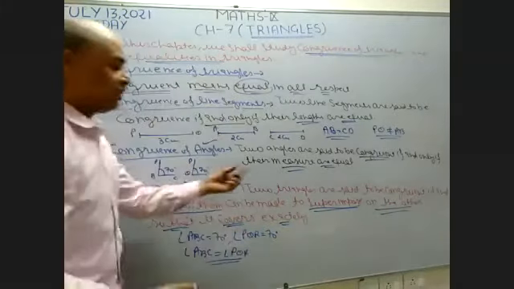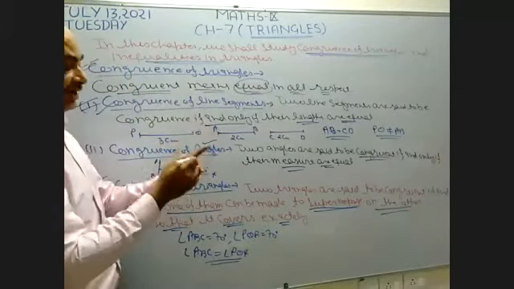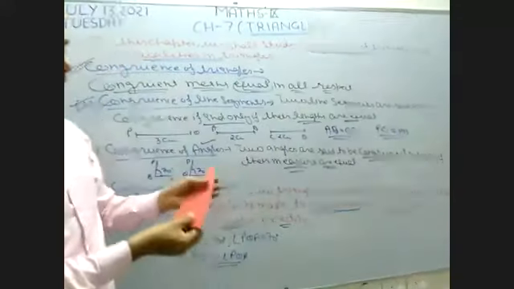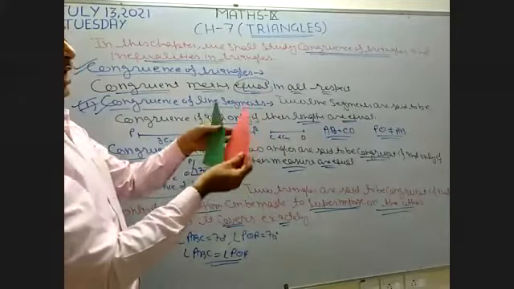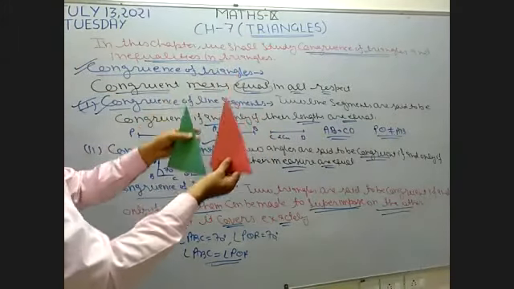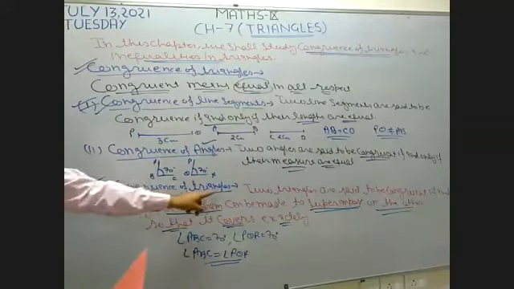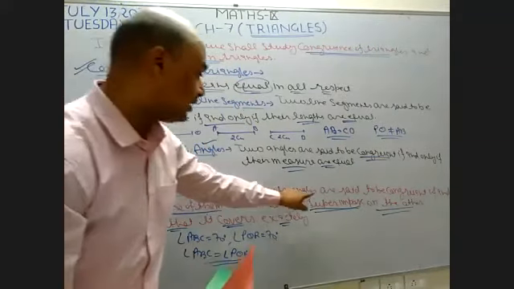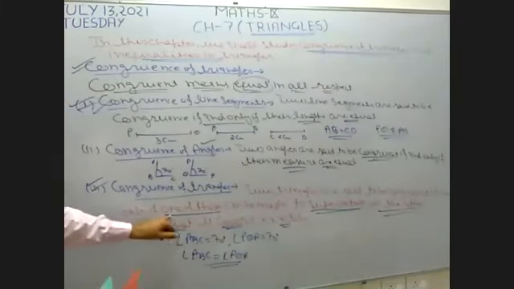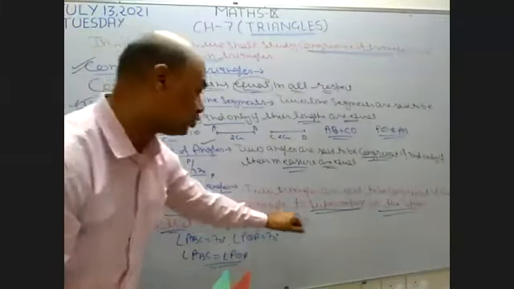It means their length is equal to length, breadth is equal to breadth, and height is equal to height. I want to show you one picture. See, this is the triangle. I have two triangles. These two triangles are congruent. What is the meaning of congruent triangles? Two triangles are said to be congruent if one of them can be made superimposed.